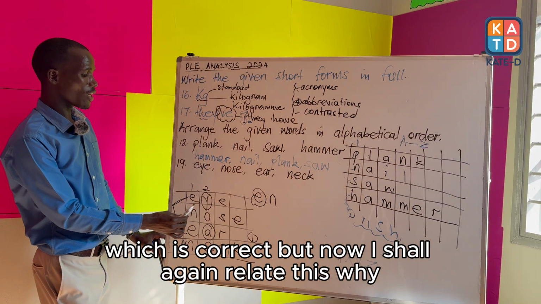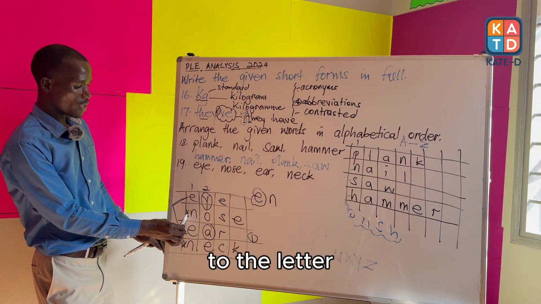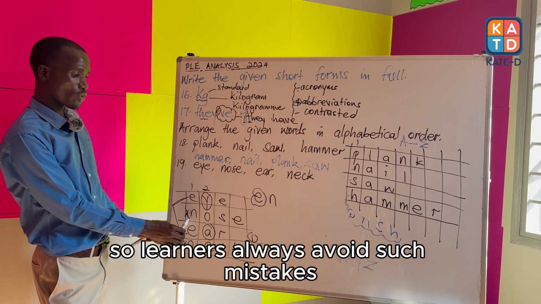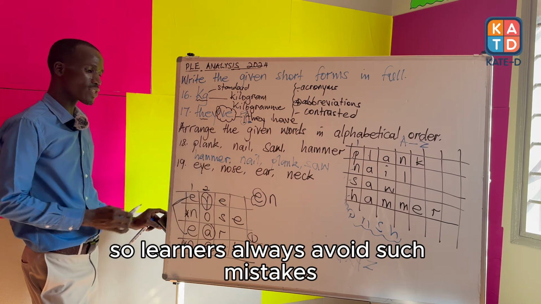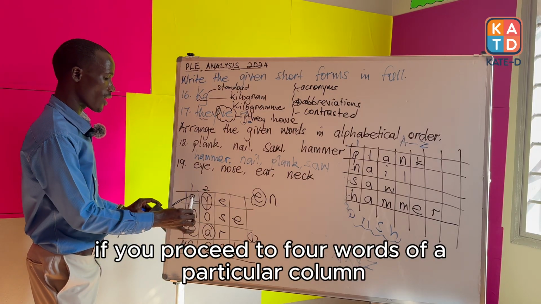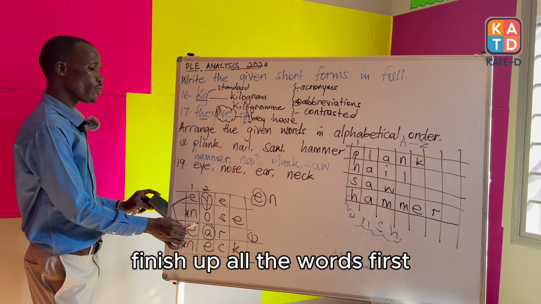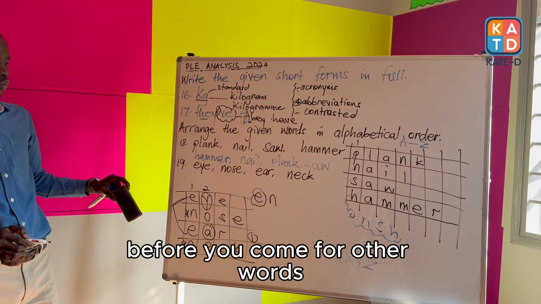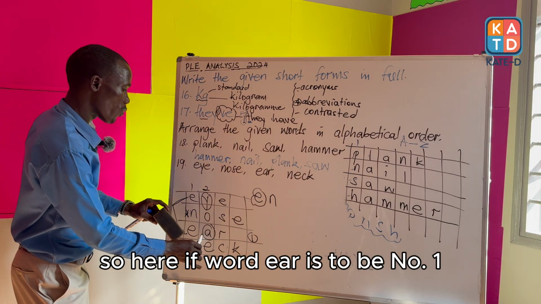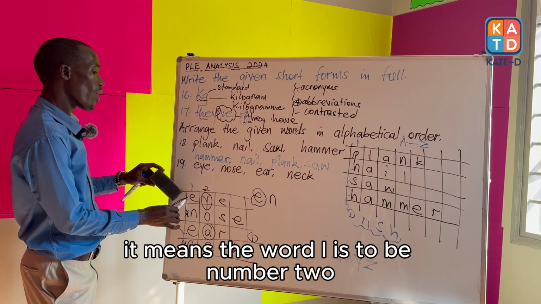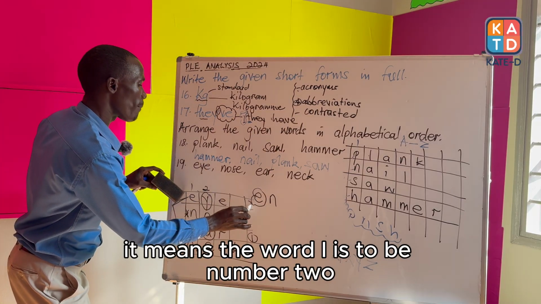But now a child again will relate this Y to the letter which was already skipped in column number 1. So learners always avoid such mistakes. If you proceed to follow words of a particular column, finish up all the words first before you come for other words. So here, if the word ear is to be number 1, it means the word eye is to be number 2.